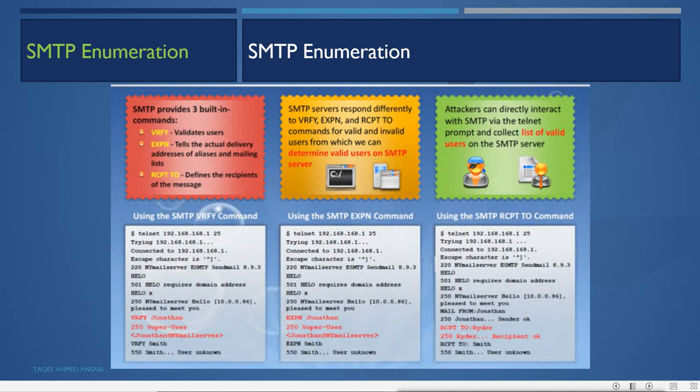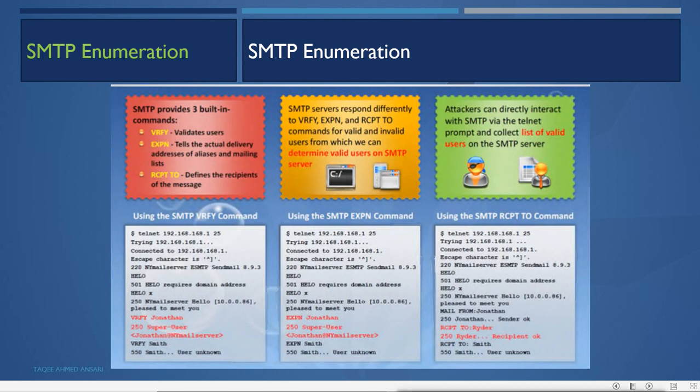So the SMTP server responds differently to VRFY, EXPN and RCPT TO commands for valid and invalid users, from which we can determine valid SMTP users. So it responds differently for those users, and we can determine which user is valid and which is not. If the user is valid, it will show you OK, and if the user is not valid, it will show an error.